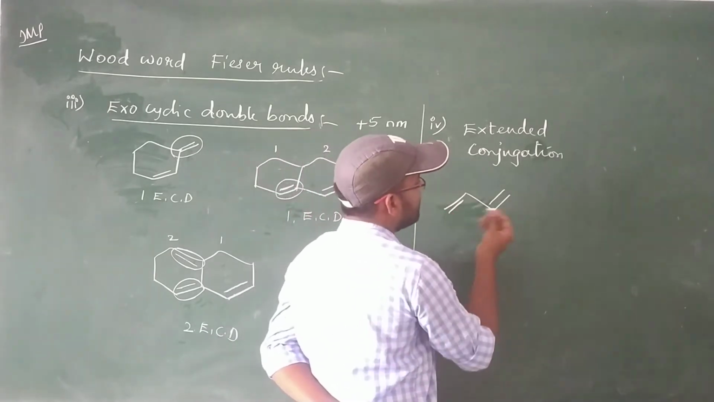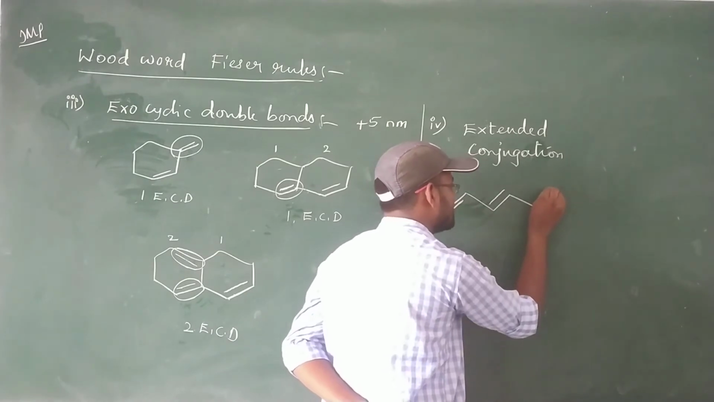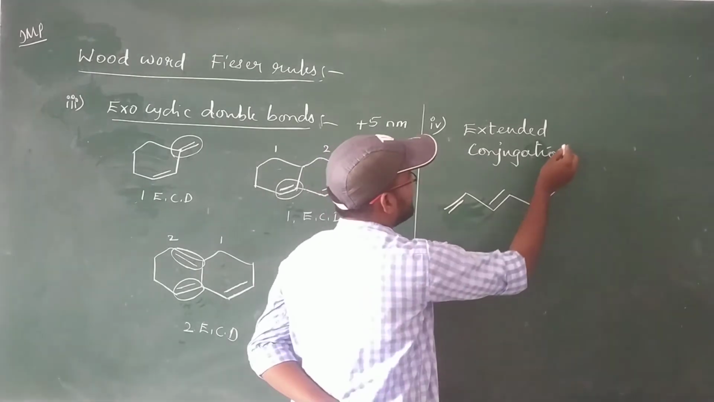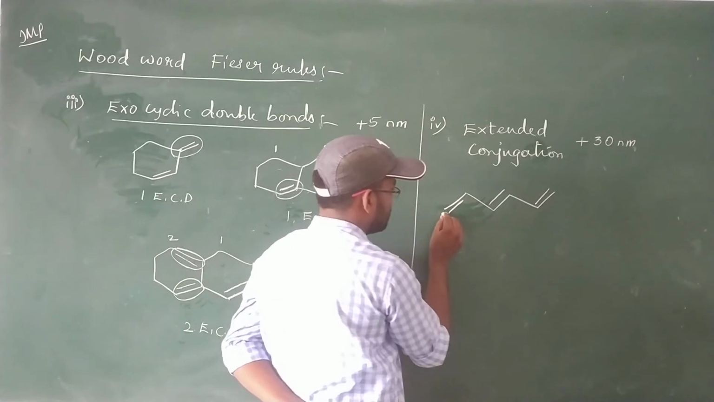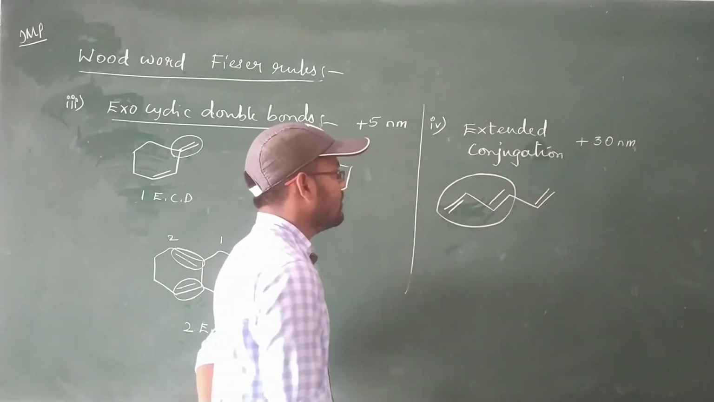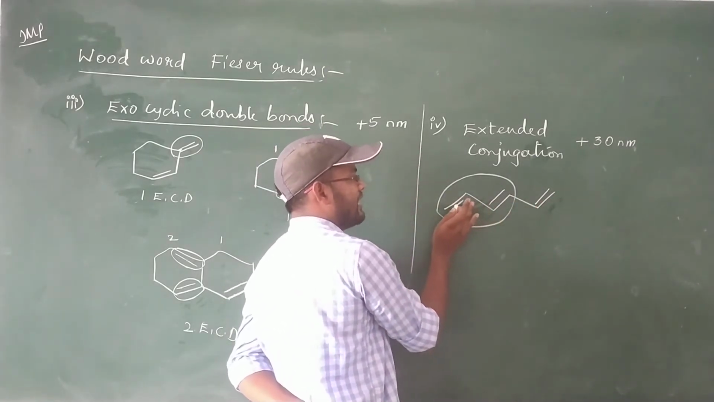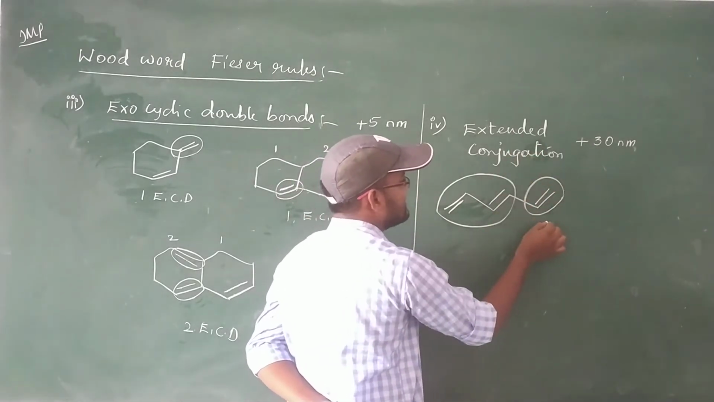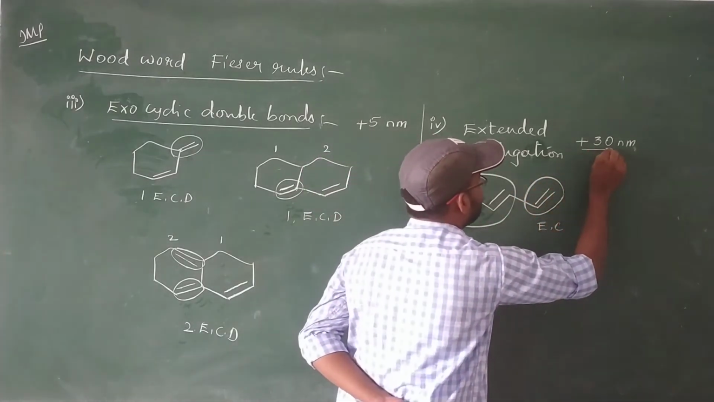For example, any double bond which increases the conjugation of a diene is said to be extended conjugation. For each extended conjugation, let's take plus 30 nanometers addition. Just consider this one as our diene. The excess double bond in conjugation with our diene is considered extended conjugation, EC. This one has one EC, that's why let's take a plus 30 nanometers.